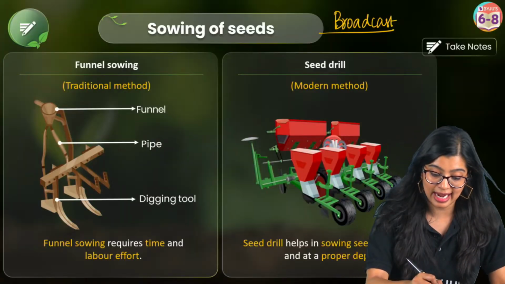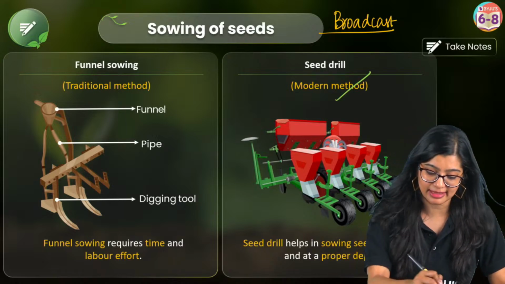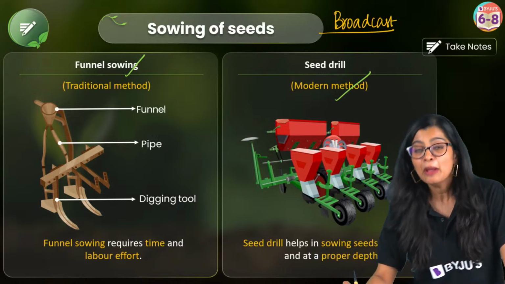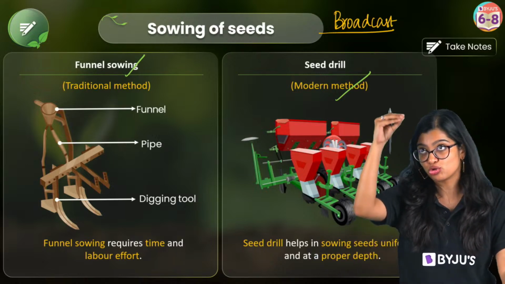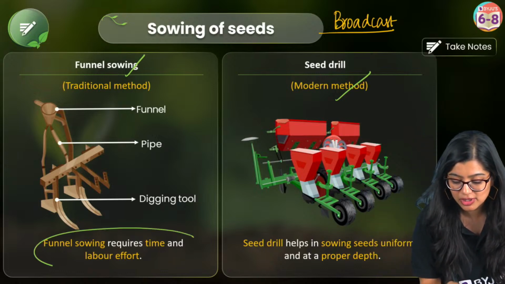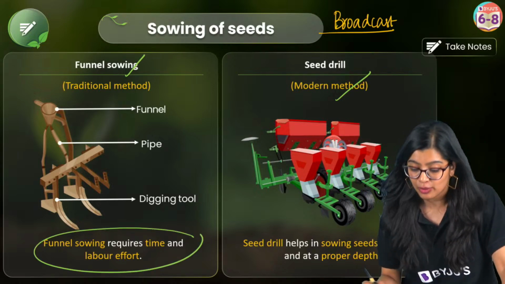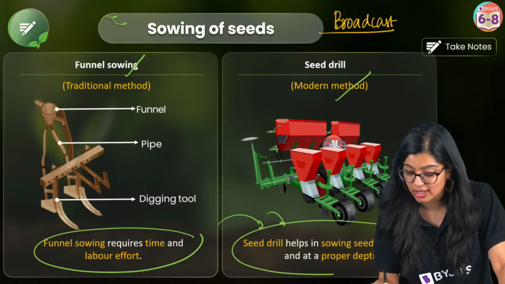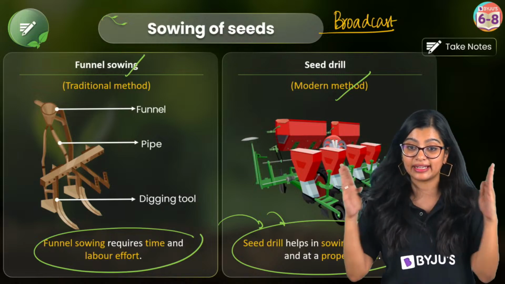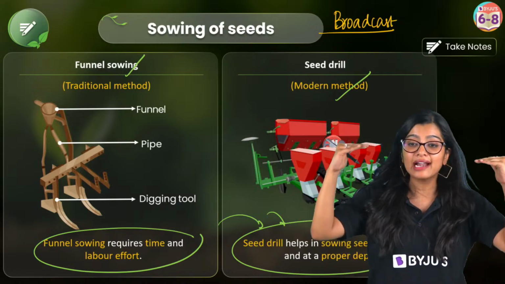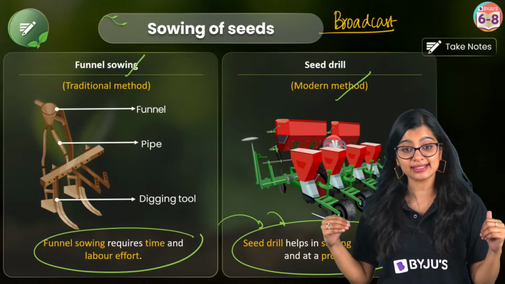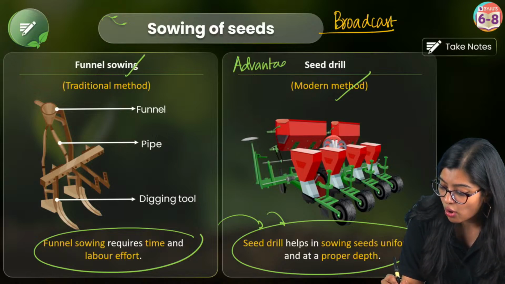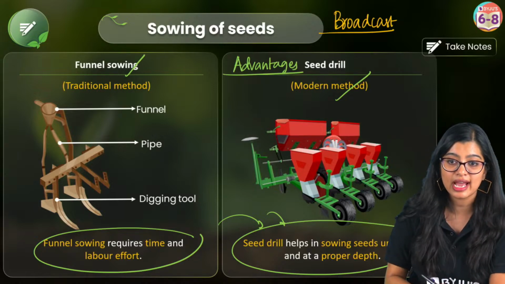Which is why in this case, we have a seed drill method, and to overcome the broadcast method, we had funnel sowing, right? But funnel sowing, while it made sure that it was sown at a proper depth, was manual, which took a lot of time. Which is why here we have a seed drill, right? A seed drill is a machine that ensures that all the seeds are sown equally or equidistant from each other and they are sown at a proper depth. Yes? So now are you clear? They can ask you what are the advantages of a seed drill. Now you know the answer.